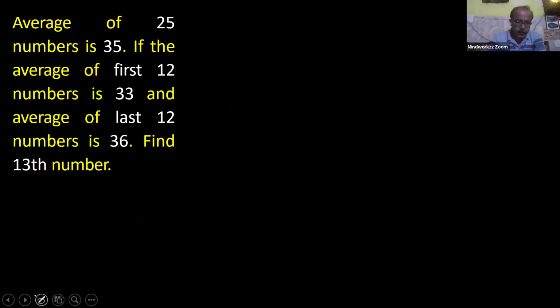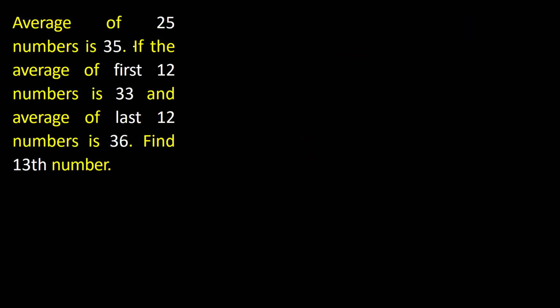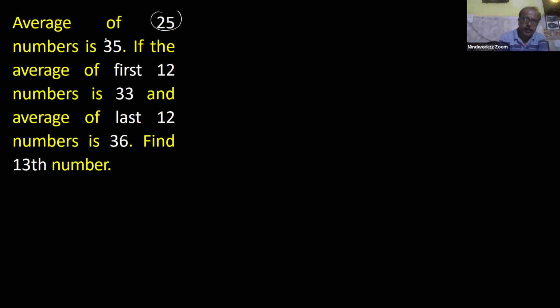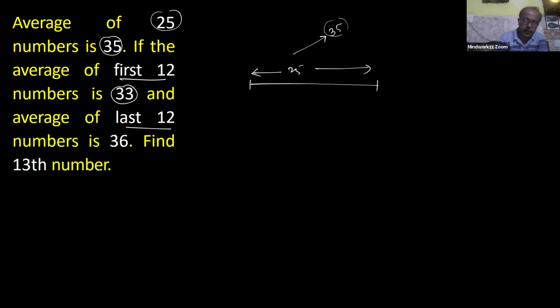So start with the fresh question. The question says, average of 25 numbers is 35. Means complete 25 numbers are given. And for this entire series of 25 numbers, your average value is 35. And for first 12 and for last 12, average value is given 33 and 36. So for initial 12 numbers, your average value is 33. For last 12 numbers, your average value is 36. So what will be the 13th term value?